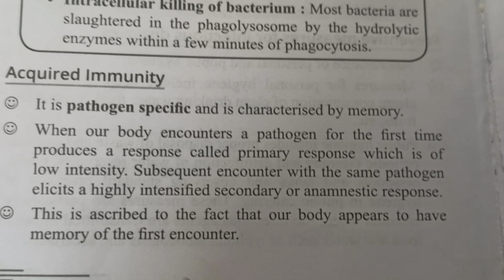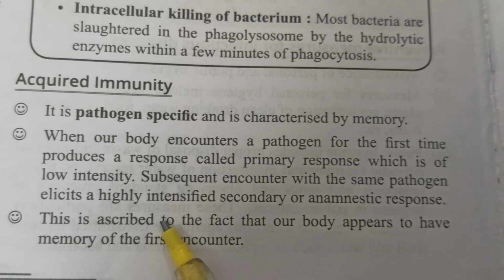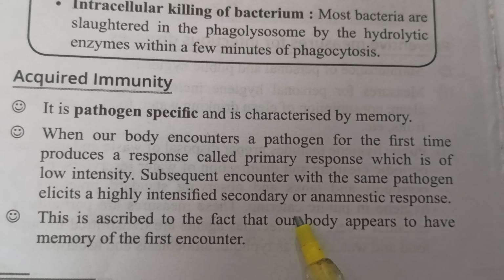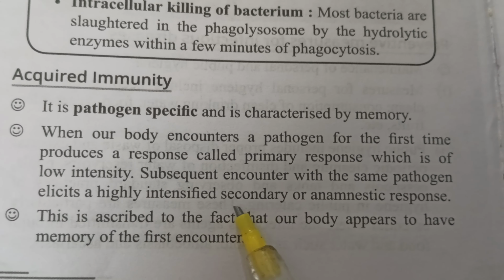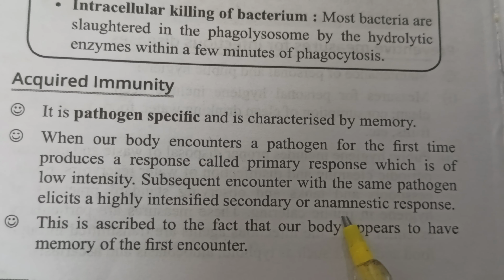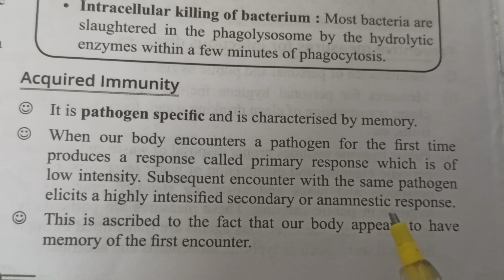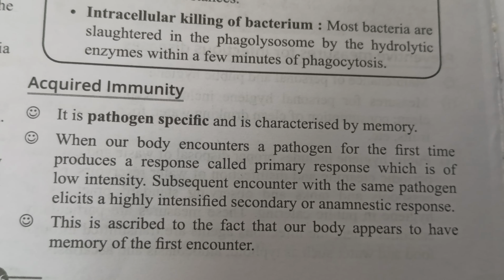When subsequent encounters with the same pathogen occur, the body shows a more intense response, called the secondary response, a highly intensified secondary response, or anamnestic response. This response is of higher intensity than the primary.